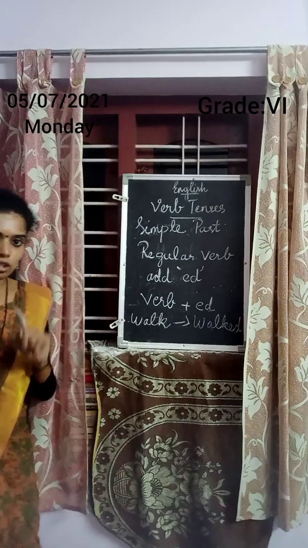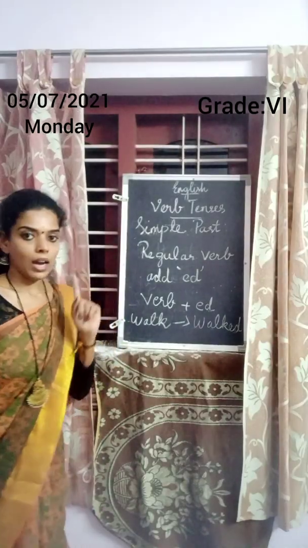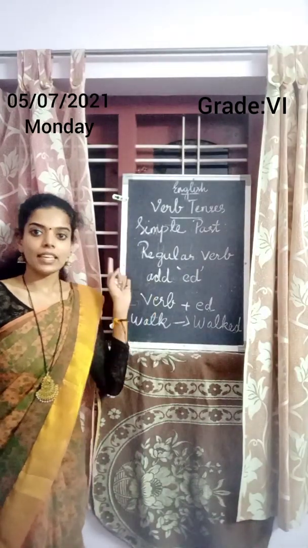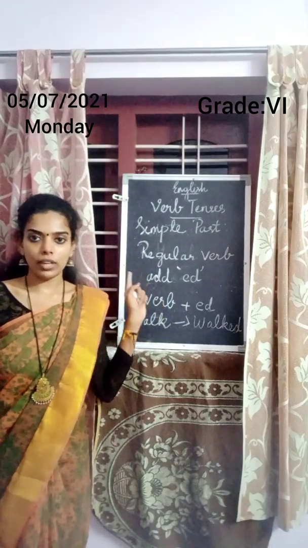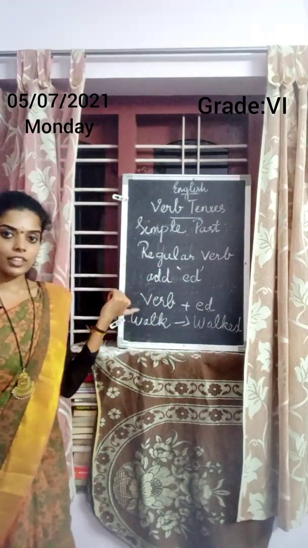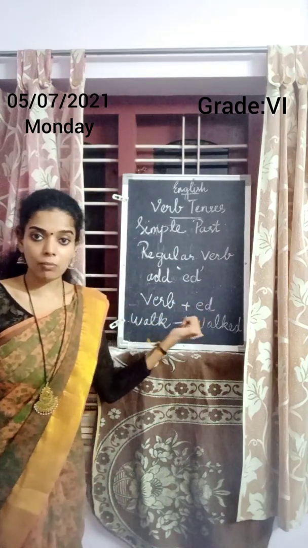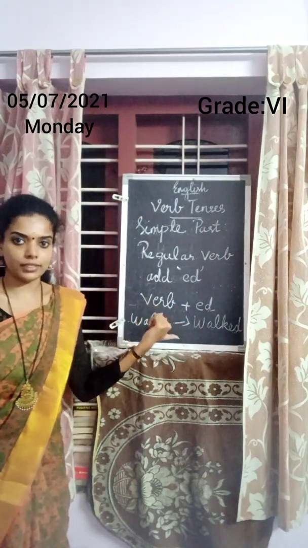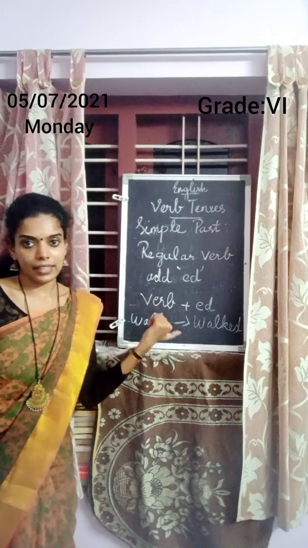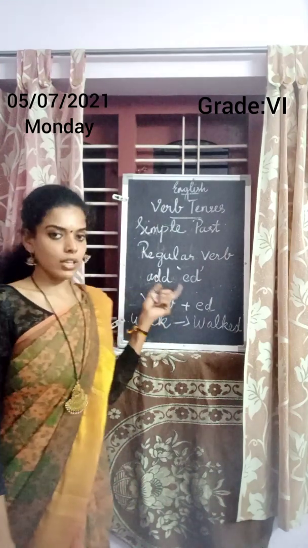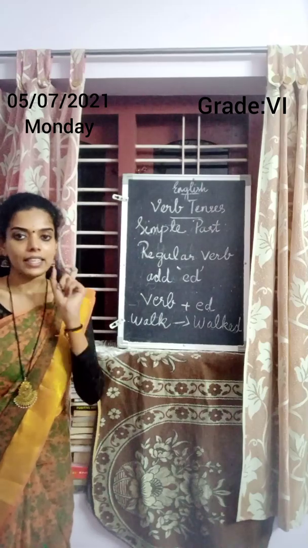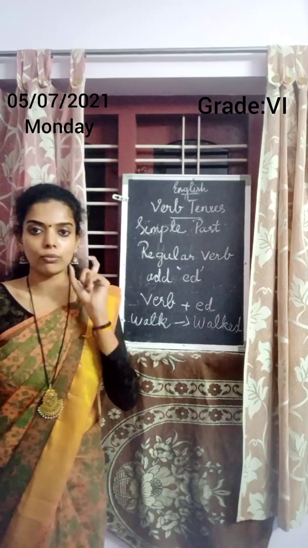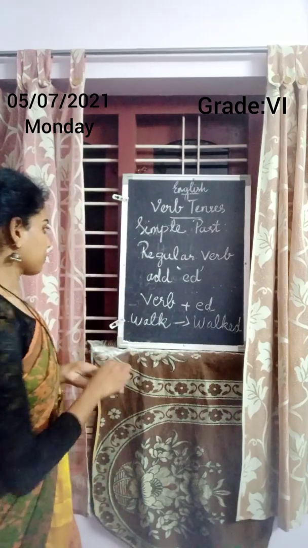So the first rule is, in the past we need to add ed to the regular verb. Walk, we need to add ed and it will become walked. Then talked, jumped, cleaned. Likewise it will change. This is the first rule. For a regular verb we need to add ed to the verb. That is verb plus ed.